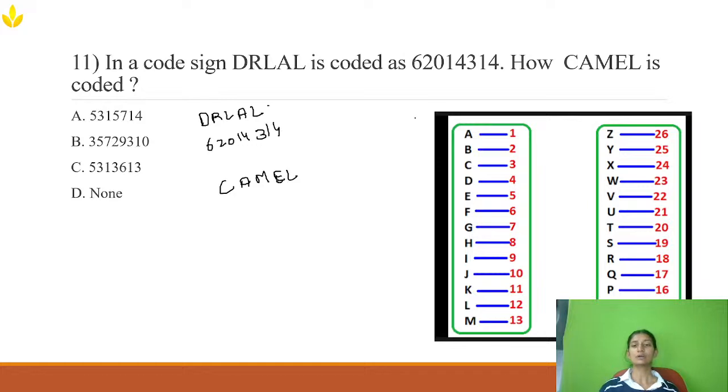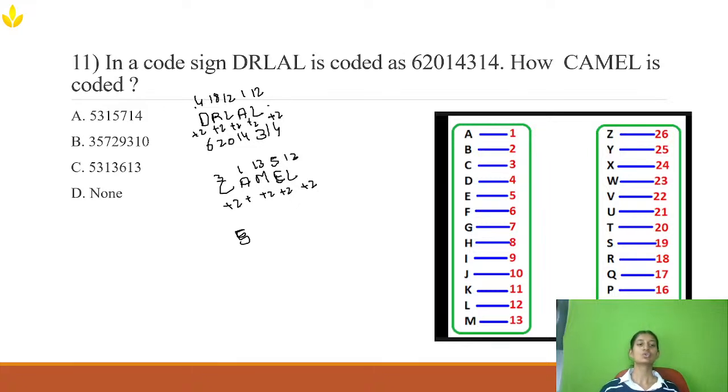Now let's see over here. D means 4, R means 18, L means 12, A means 1, and L means 12. So from 4 to 6 it is plus 2, 18 to 20 plus 2, 12 to 14 plus 2, 1 to 3 plus 2, 12 to 14 plus 2. So for every number I need to do plus 2. C is 3, A is 1, M is 13, E is 5, and L is 12. If I do plus 2 for each of them, what will I get? I'll get 5.